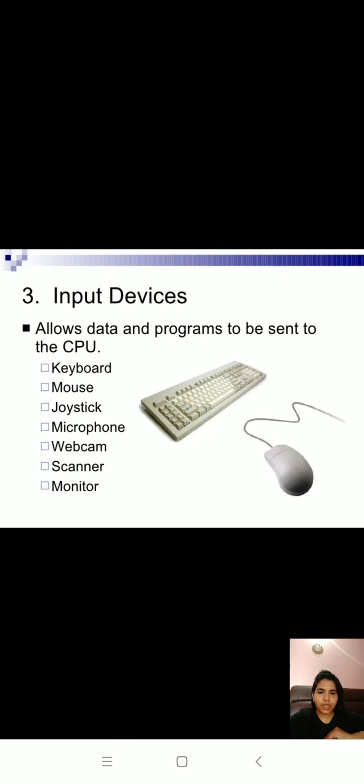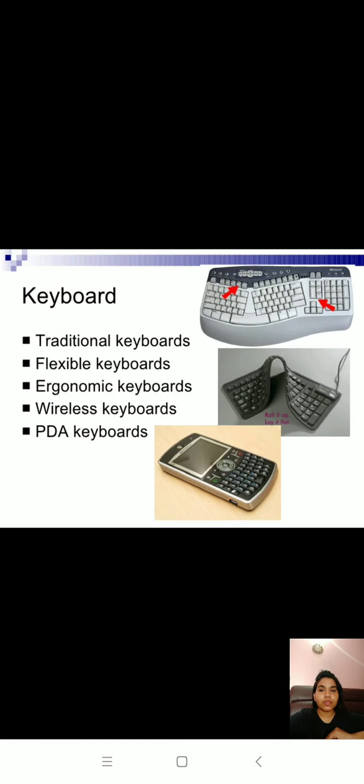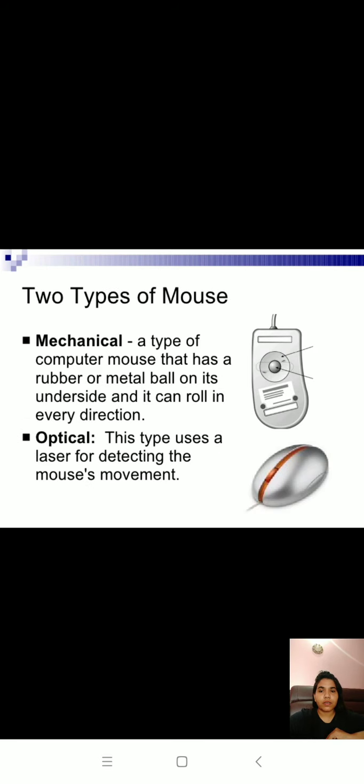Here are some examples of input devices like keyboard, mouse, joystick, microphone, webcam, scanner. Keyboards include traditional keyboards, flexible keyboards, ergonomic keyboards, wireless keyboards, PDA keyboards. These are examples of keyboards. And here are the two types of mouse, mechanical and optical. A mechanical mouse has a rubber or metal ball on the underside, and it can roll in every direction. An optical mouse uses a laser for detecting the mouse movement.